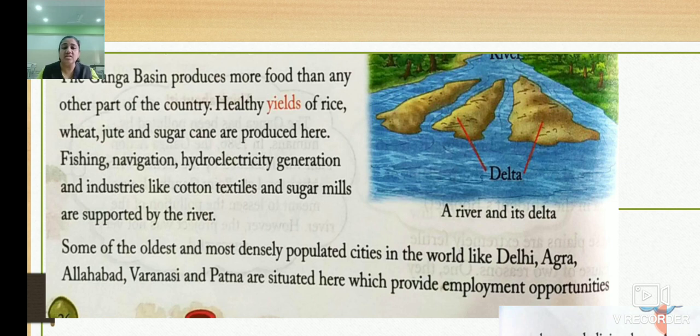And because of this, on the banks of these rivers, the big cities are there, like Delhi, Agra, Allahabad, Varanasi and Patna. They are very well populated and they provide employment opportunities. In short, suitable climatic conditions, a suitable environment for human beings. So because of this, the Ganga basin is the main basin and very well populated.